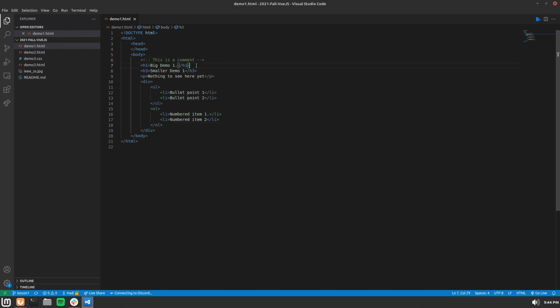Now here's an example of the H1 tag. As you can see, it's the letter H with the number 1 and the corresponding closing tag, and the text that you want to appear in the heading goes in between the 2 tags. We do the same thing for the H3 tag, so we expect this one to be smaller than the H1 tag. And finally, we have just a regular paragraph. Now note this div here is not necessarily required. You don't need this div; you can delete it if you want to. We have it here to show you that when we display this on the screen, there will be no visual indicator that the div tag exists.